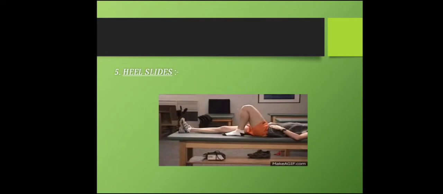Fifth exercise is heel slide exercise. For this exercise, ask the patient to slide the heel upwards towards the buttocks as far as comfortable, like you can see in the picture, and slide back down. Hold this position for 5 seconds and then relax. Repeat this exercise 10 to 15 times twice in a day.